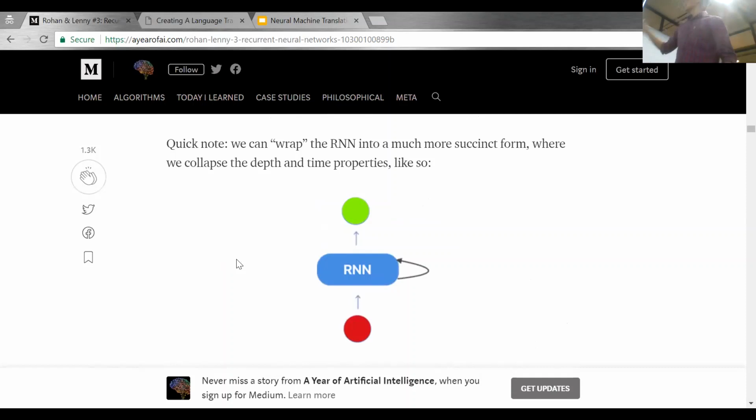The whole architecture that we have seen, which consists of a number of hidden layers and a number of time steps, we can convert into a much more succinct form, which is this. What this is saying is that the arrow coming in and out means it is functionally dependent on the previous hidden states that we are feeding. So it is totally dependent on the previous hidden state. It's sort of like a loop that feeds itself.